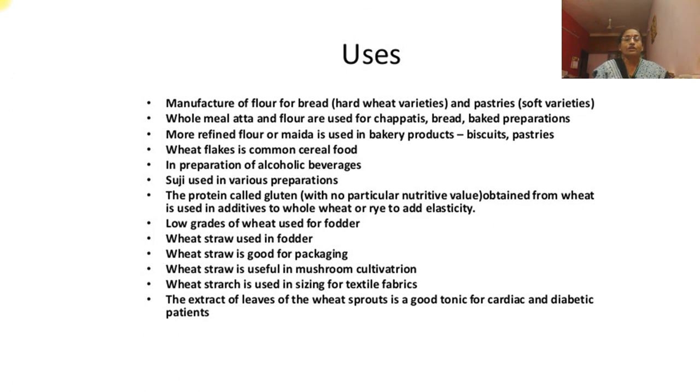The protein called gluten, with no particular nutritive value, obtained from wheat is used as an additive to whole wheat or rye to add elasticity. Low grades of wheat are used for fodder. Wheat straw is used as fodder also. Wheat straw is good for packing. Wheat straw is also useful in mushroom cultivation. Wheat straw is used in sizing for textile fabrics.